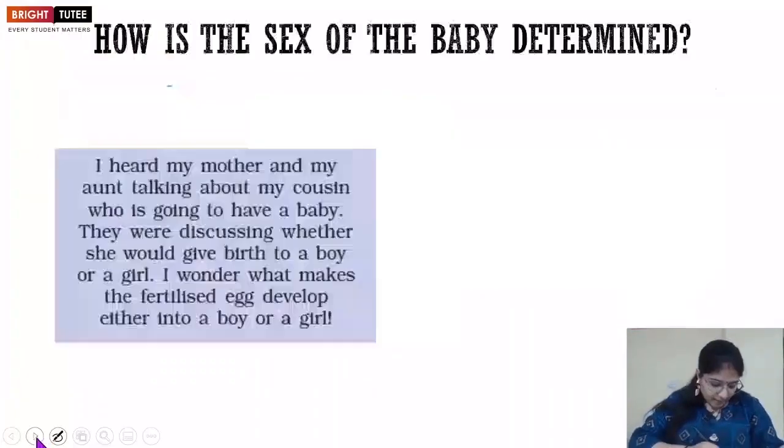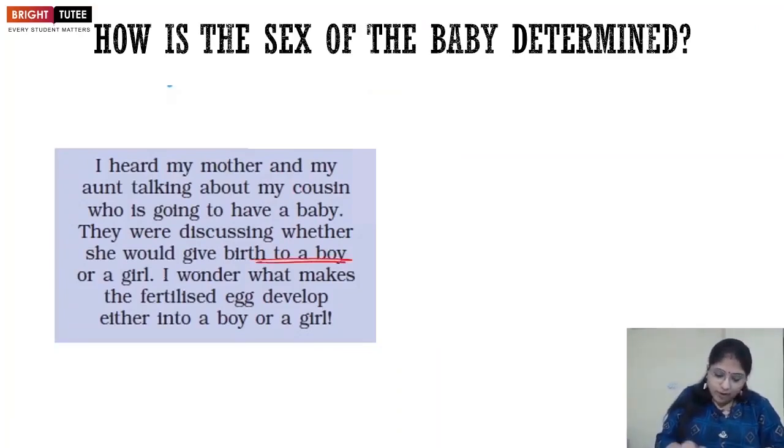Again, this might be a question which Paheli has, and she has confusion because she heard her mother and her aunt talking about her cousin who is going to have a baby. They were discussing whether she would give birth to a boy or a girl. So she started wondering what makes the fertilized egg develop either into a boy or a girl.